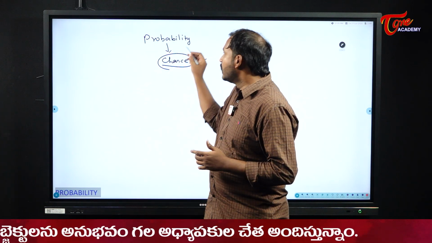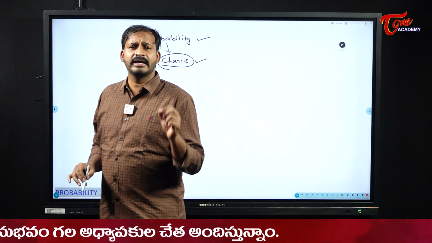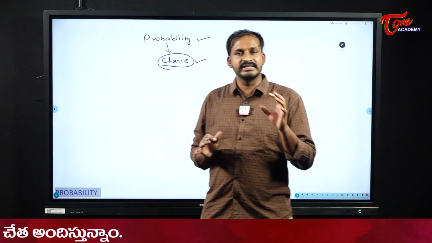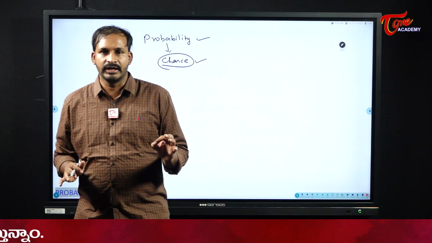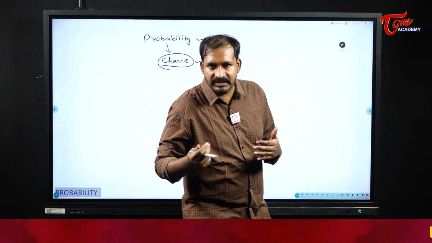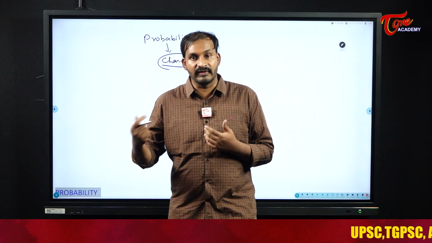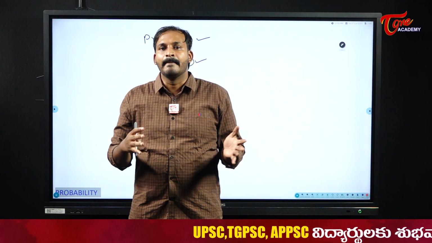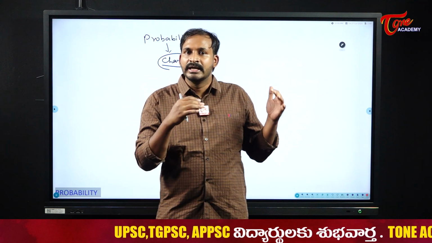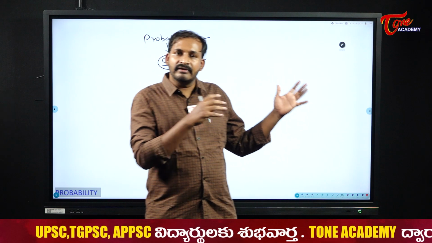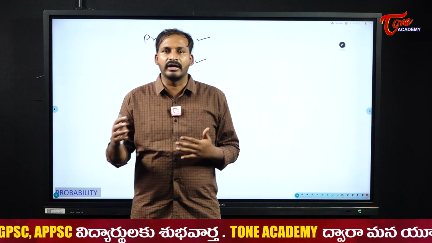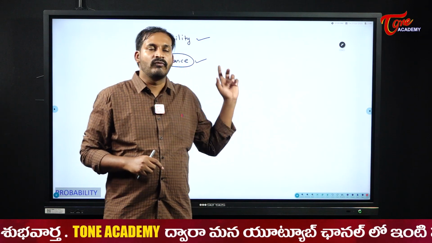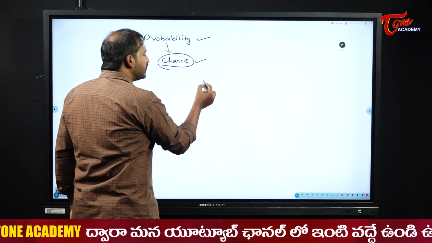That is called probability, where we work in a data-based manner. Not randomly guessing whether it will rain or not, because the chances would then be very rare. But if I see the statistical data from the past 20 or 30 years based on today's date, then I can say whether it will rain or not. So we will have some data, and on that we are going to work with probability.